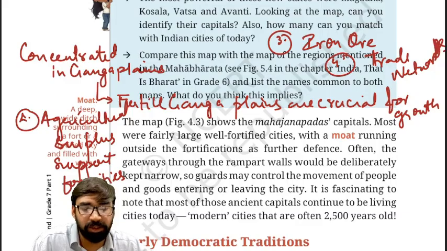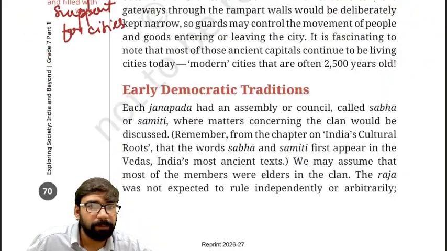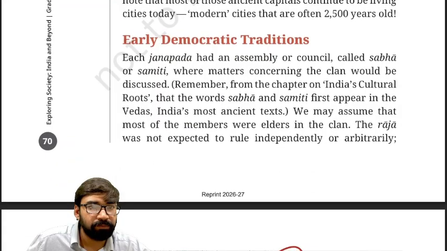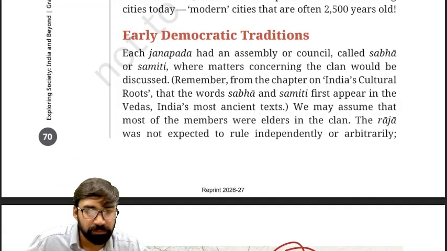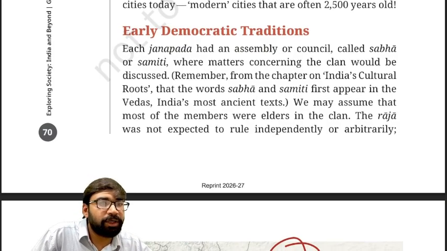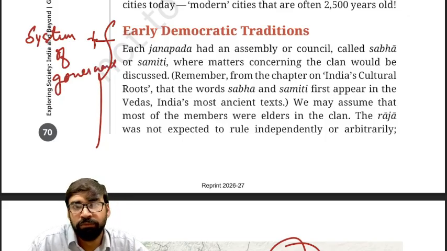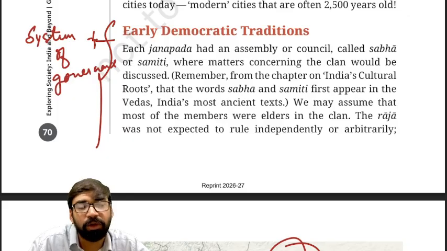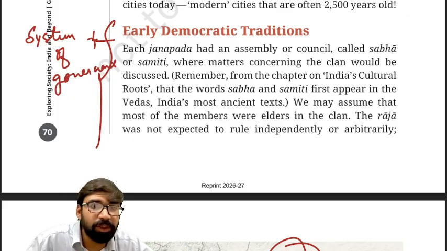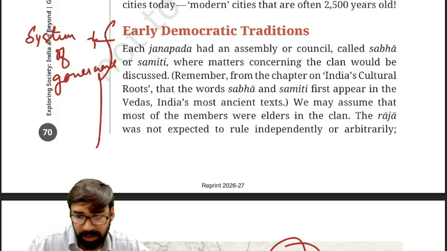Okay, now we'll see the system of governance. As you can see here, early democratic tradition. So this is related to the system of governance. Each Janpad had an assembly or council called Sabha or Samiti, where matters related to the particular clan used to be discussed.